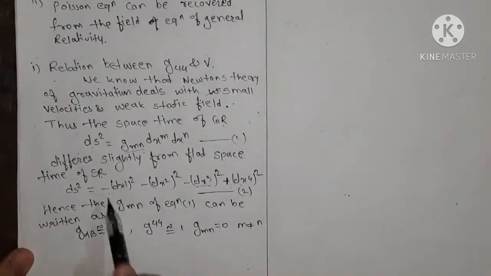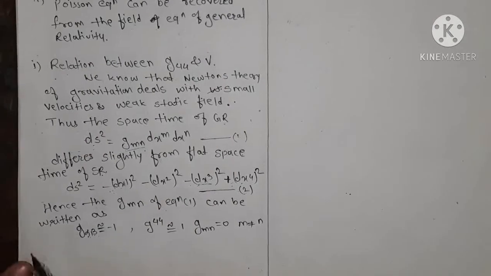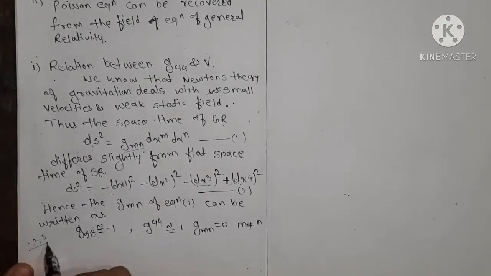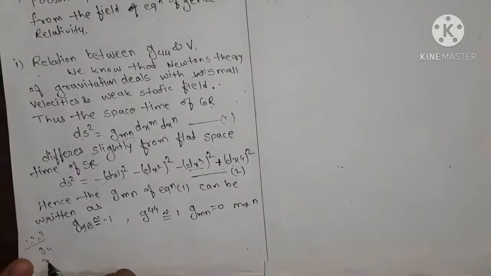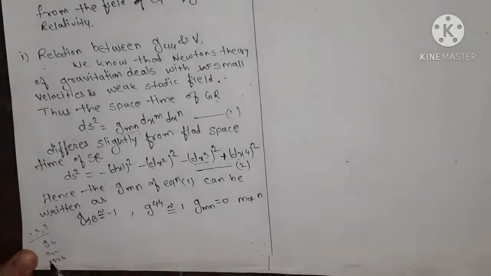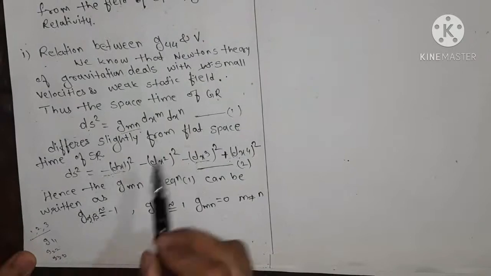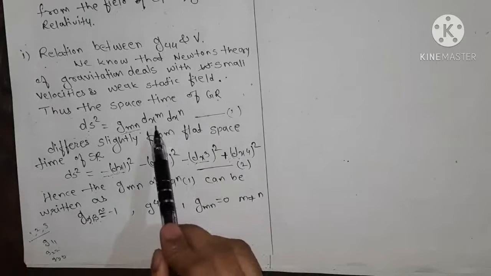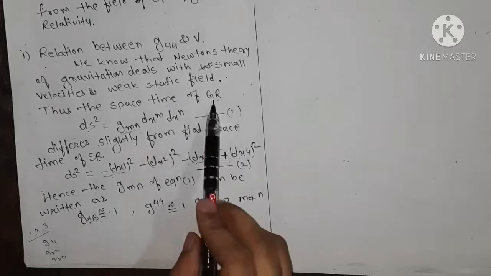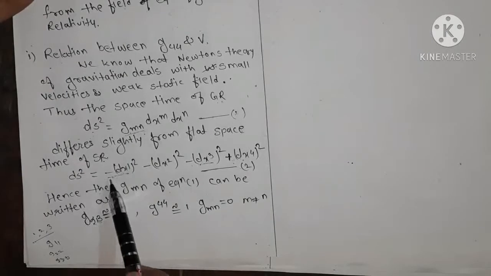Here alpha and beta vary from 1 to 3, so we have g11, g22, g33, and so on. The metric tensor for general relativity is approximated to the metric tensor for the space-time of special relativity.